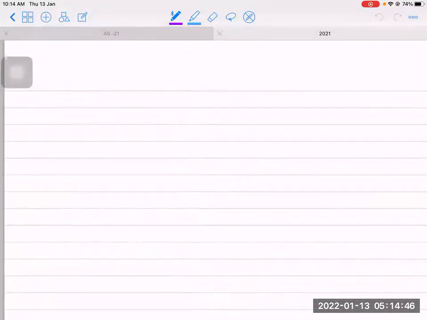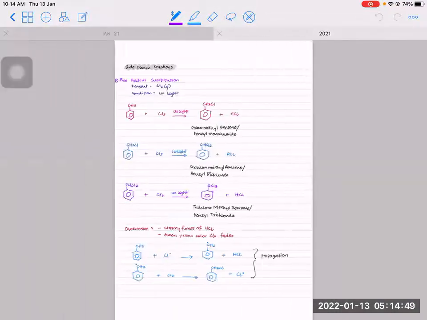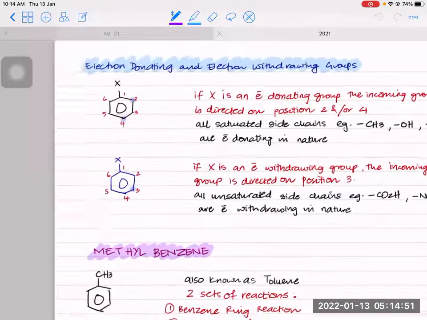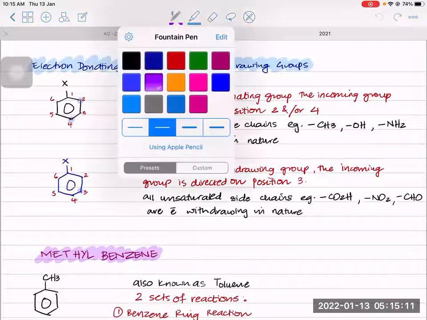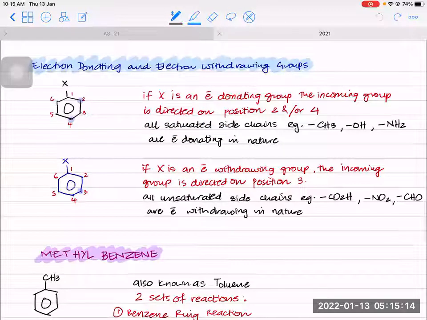Now, I also told you yesterday that if you have X, which is an electron donating group, the incoming group will go on position 2 and 4 or 4. And if it is an electron withdrawing group, it will send the incoming group on position number 3. How do you know something is electron donating or electron withdrawing? If the side chains are saturated, that means if they have all single bonds, we call them electron donating. And if they are unsaturated, we call them electron withdrawing.